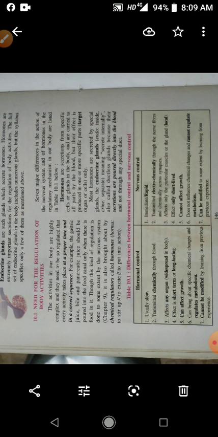Therefore, endocrine glands are also called ductless glands. So why are they called ductless glands? Because there is no duct to carry the secretion from the glands to the target organs or where it is used. So there is no duct. Due to this reason, all the endocrine glands are called ductless glands.